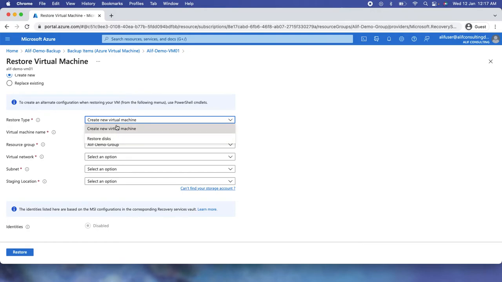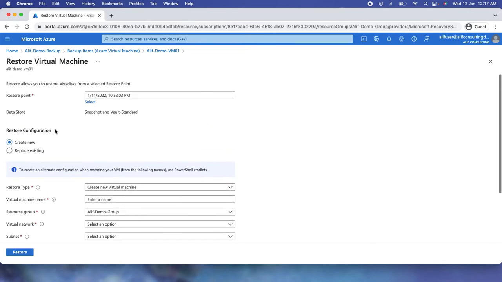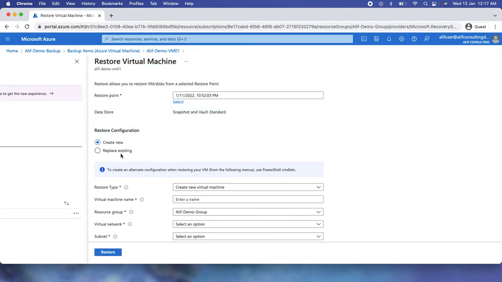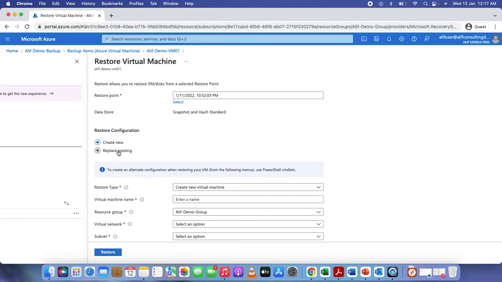So I do have two options to restore as a restore type, and then I can define the virtual name and what exactly the network, subnet, and the staging location will look like. Now another option we have in the restore configuration. Eventually we have two options here: creating a new one or replacing the existing one.